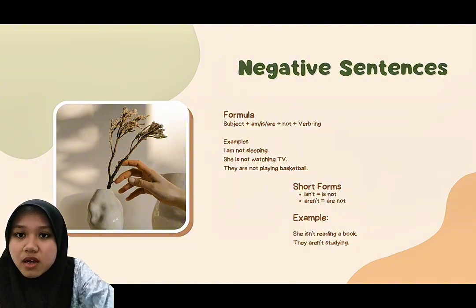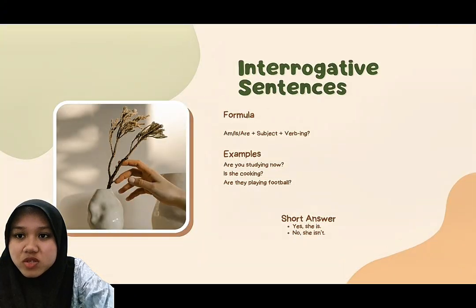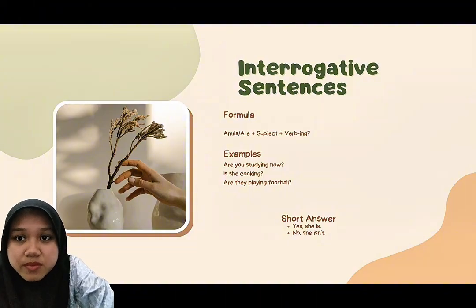Now we know how to make positive and negative sentences. The next step is learning how to ask questions. Imagine you see your friend holding a notebook. You are not sure what he is doing. You might ask, "Are you studying?"